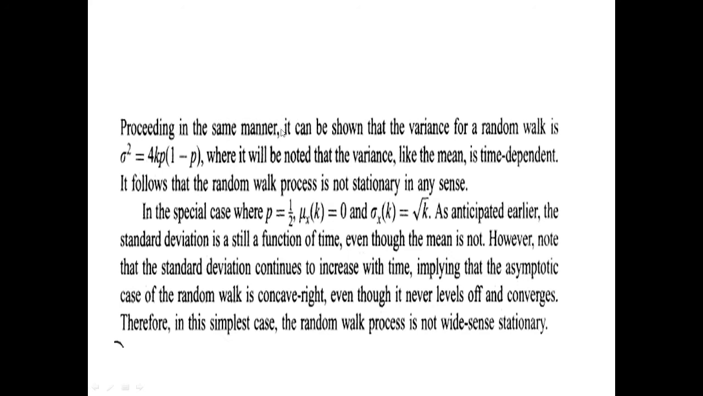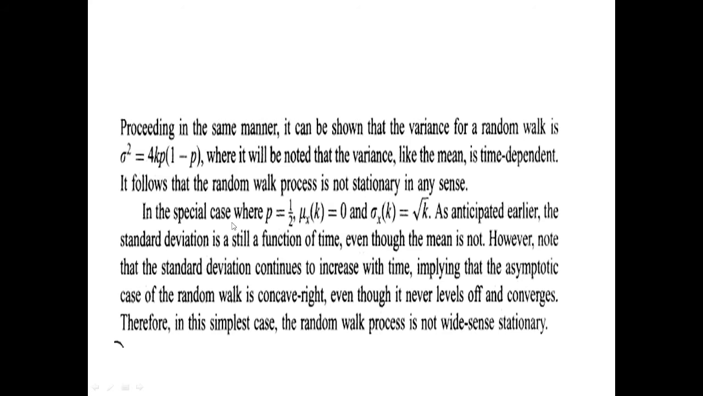Proceeding in the same manner, it can be shown that the variance for the random walk, sigma square, is equal to this. From this formula it has been derived that this is the probability and this is the number of steps and probability. The mean is time dependent. It follows that the random walk process is not stationary in any case sense. Okay, random walk process is not stationary.